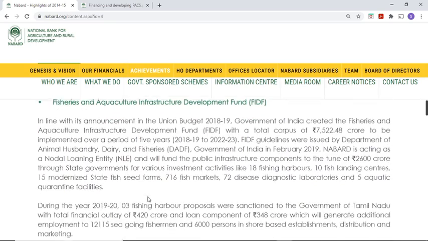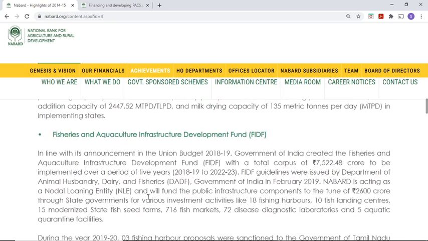Okay. Then Fisheries and Aquaculture Infrastructure Development Fund. In line with the announcement in the budget 18-19, Government of India created the Fisheries and Aquaculture Infrastructure Development Fund. Its corpus is 7,500 crore to be implemented over a period of 5 years. FIDF guidelines were issued by the Department of Animal Husbandry, Government of India in 2019. NABARD is acting as a nodal loaning entity and will fund the public infrastructure components to the tune of 2,600 crore to state governments for various investment activities.